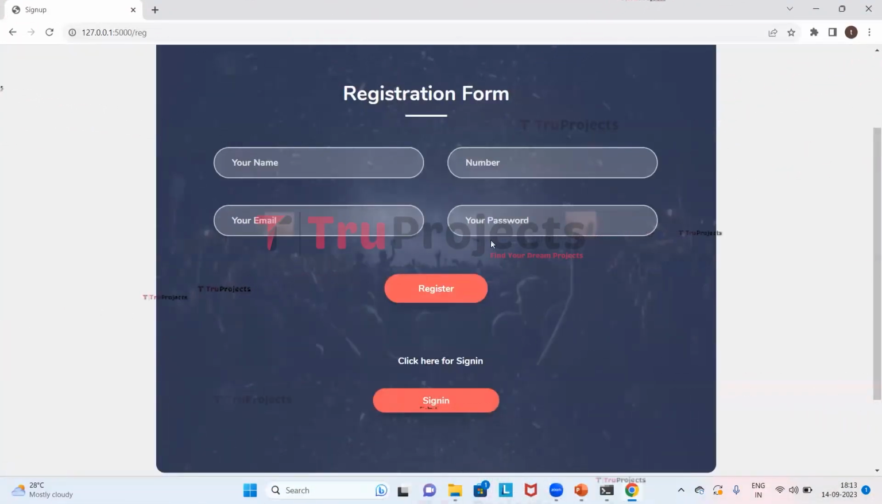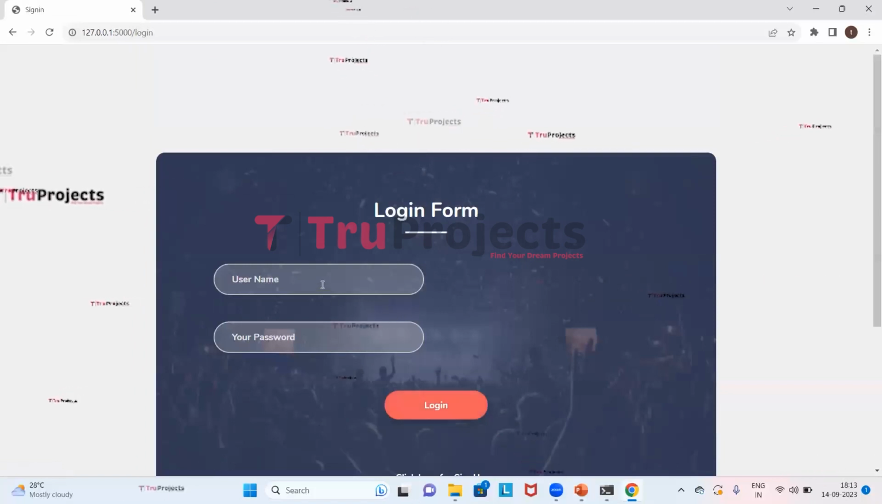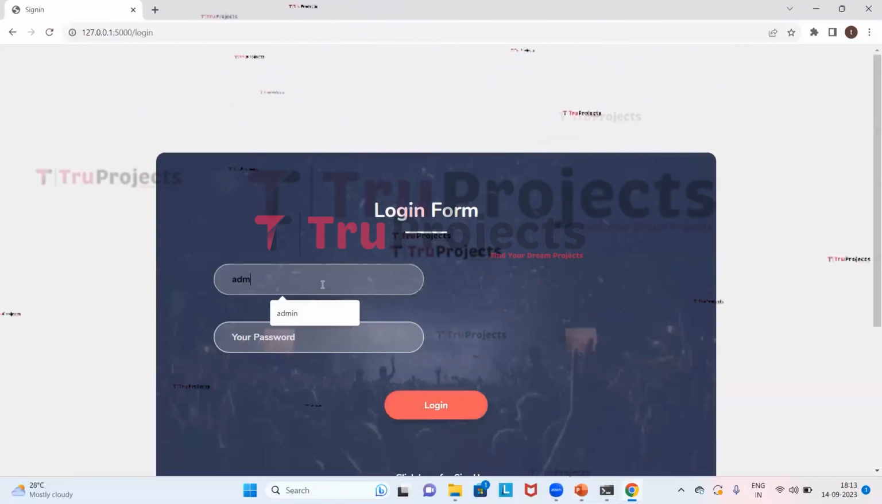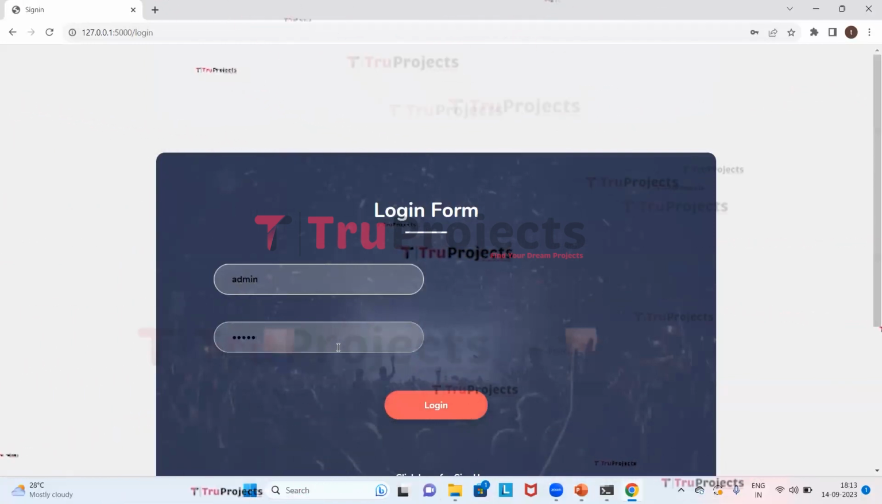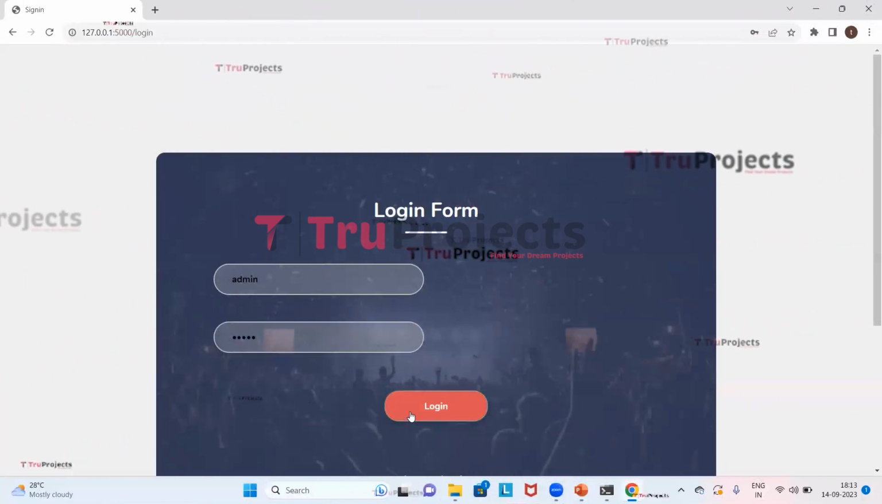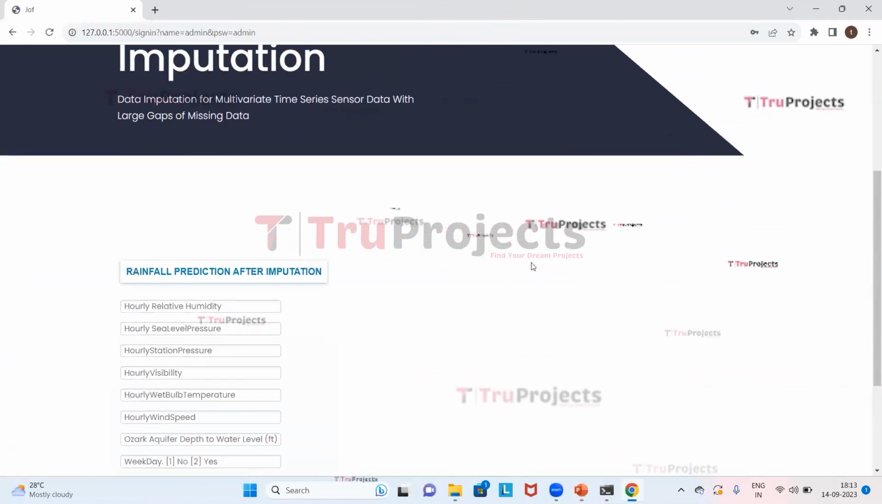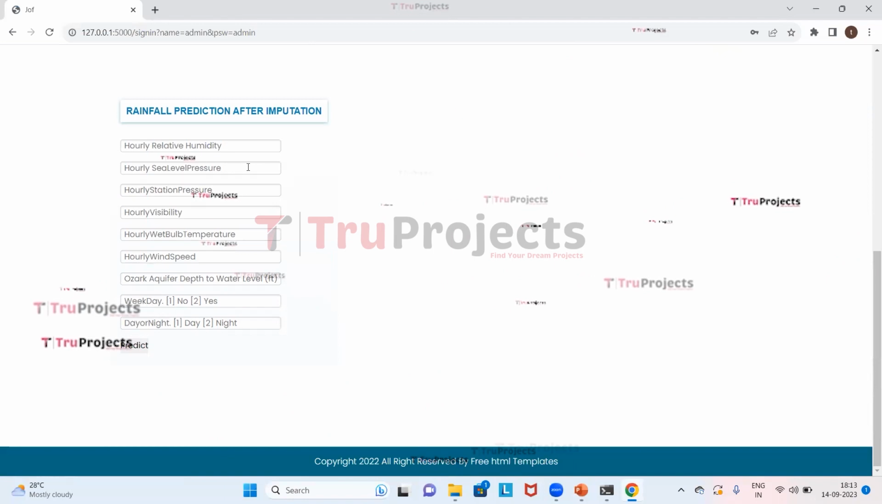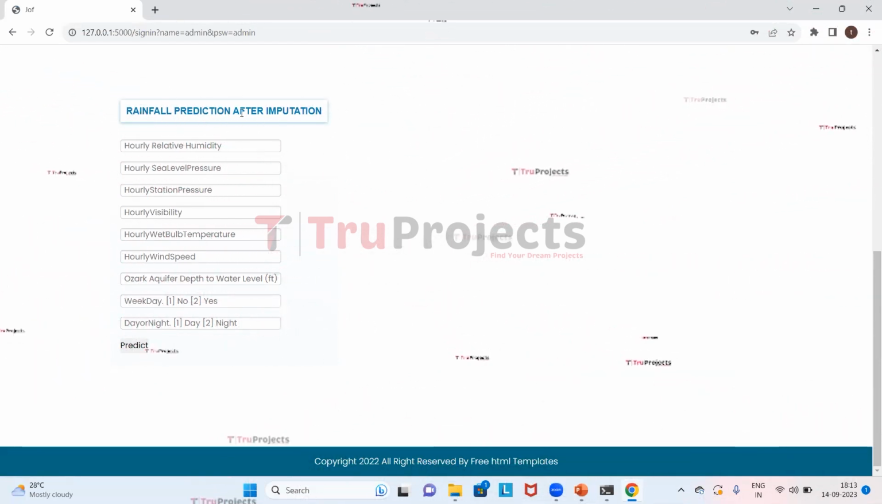We need to enter registration details if we are registering newly. I have already registered, so I'll directly click on sign in. Now I'll enter my credentials, which are my username and the password, and click on login so that I'll be logged in. So it has redirected to the homepage of the project where we need to fill all these parameters and then click on predict. By that we will get the rainfall prediction after imputation. Now we will fill all these details step by step.